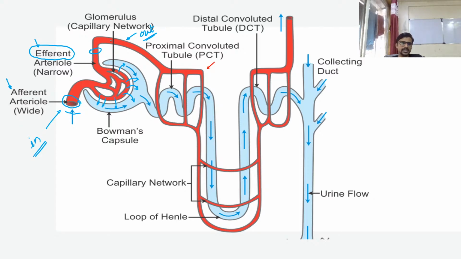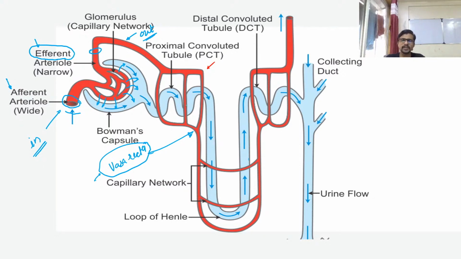This pipe again has contact with the renal tubule and moves parallel with the renal tubule, having maximum contact. So it coils on the renal tubule so that it has maximum contact. This blood pipe, the network of capillaries, we call the vasa recta. What is this? This is the vasa recta. This name is not included in your figure, but you can write it here. Vasa recta means the network of capillaries which moves with the renal tubule.